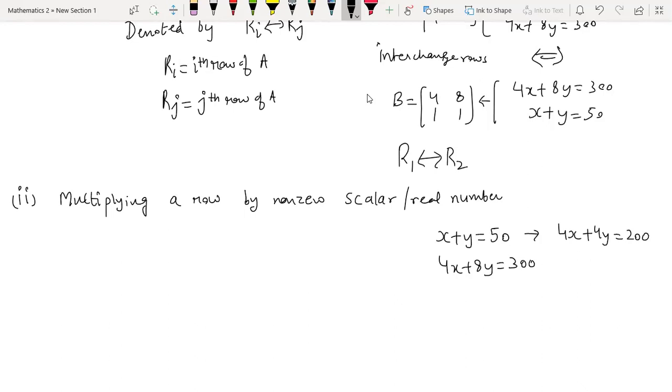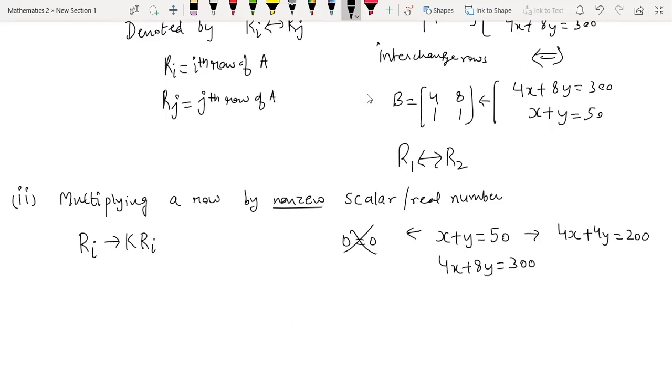Obviously, do not multiply with 0, because multiplication with 0 will change the equation. If you multiply with 0, you will get 0 is equal to 0. So our equation is eliminated, which is obviously not allowed. You have to multiply with a non-zero scalar. So how is this denoted symbolically? This is denoted Ri is changed to K times Ri.